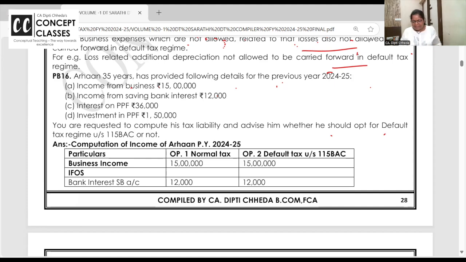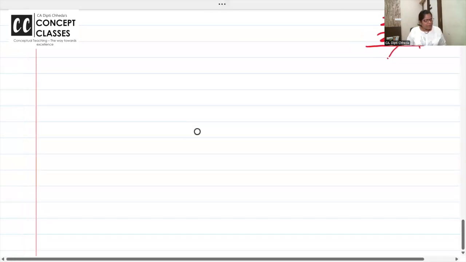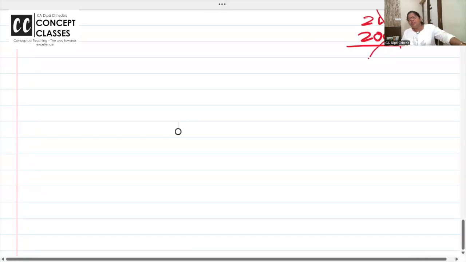So the 16th problem, better we solve in the notebook. After this, I will also take a very nice comparative problem from a past exam. Right now, I'm doing Arhan's problem. In the exam, you can do one after the other, or you can do the comparative the way I have. Generally, if it is a big problem of 5-6 marks, I've done it combined. If they ask a big 15-mark question with both regimes, then do one after the other. And working notes should be clear. Did the concept of rebate become clear at both places?